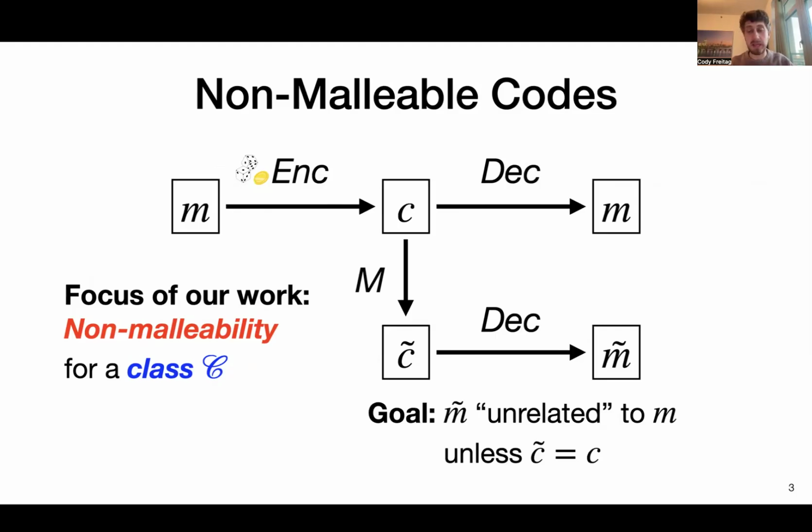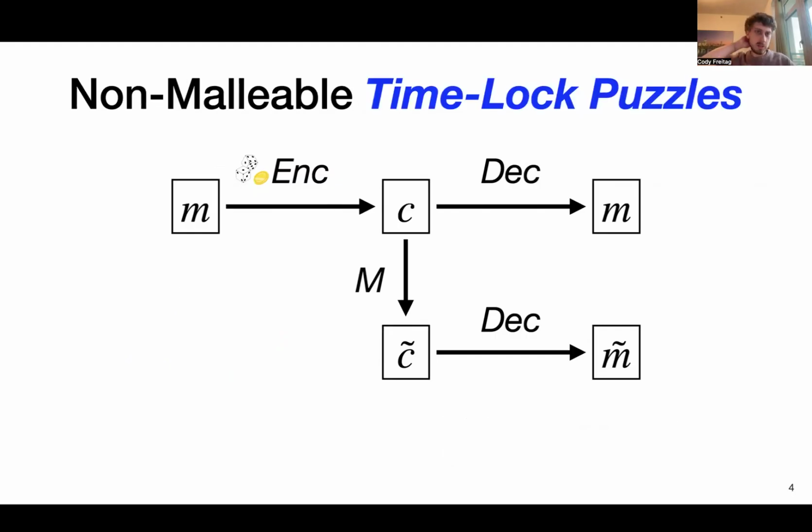In any other case, our goal is to show that M tilde is completely unrelated to M. Compared to, say, error correction, non-malleability can allow for a broader class of mauling functions, as long as this mauler can't compute the decode function, which we'll talk about in a bit.